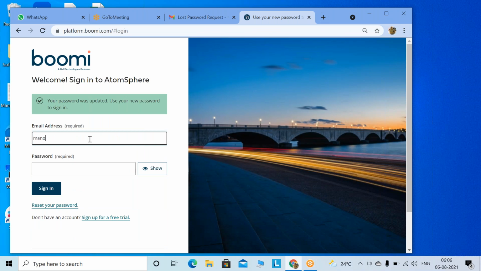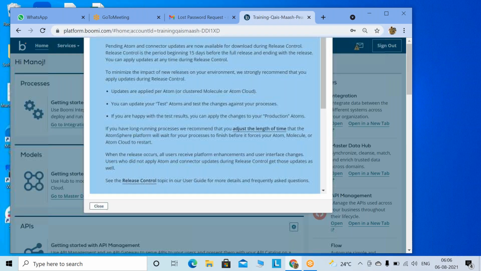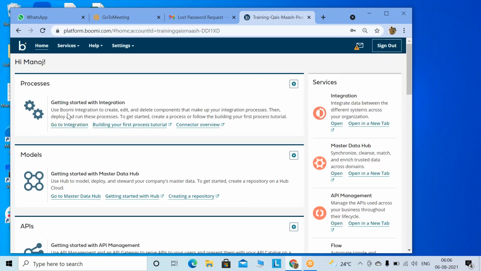Okay, I'm able to reset the password and I'm logged in. Yes, so I'm able to log into your account. Okay, now I'll go to here.